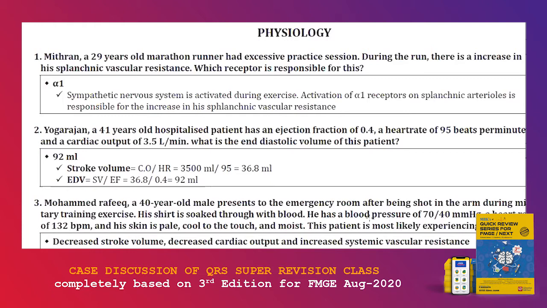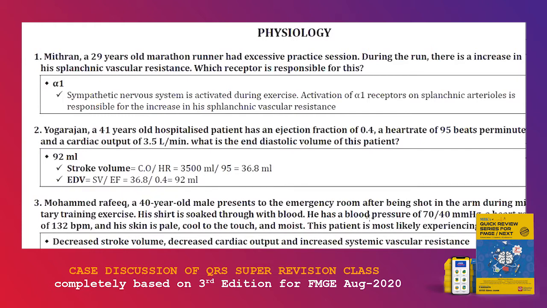While teaching, I told you, a lion is chasing a person. During pharmacology we talked about it. A lion is chasing a person, so he's running, so his sympathetic drive is going to be overactive. Sympathetic drive means splanchnic resistance should be there. Splanchnic vascular resistance is an important point. So sympathetic drive, so alpha 1.